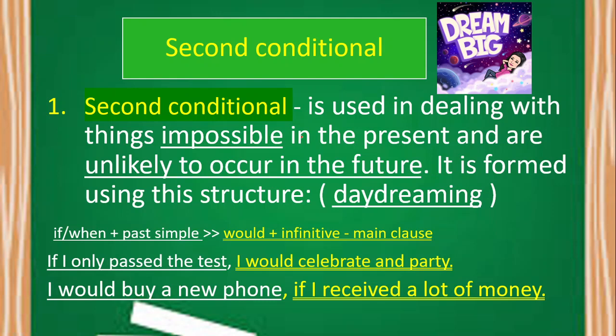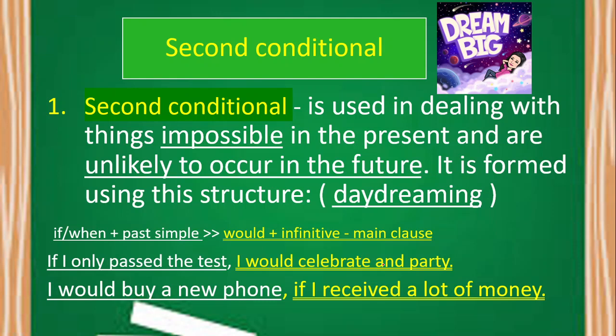Possibly the speaker of the first sentence is a student who has not yet passed the test. Maybe the speaker is daydreaming, right? If I only passed the test, that is telling us impossible in the present, and then the main clause is I would celebrate and party.